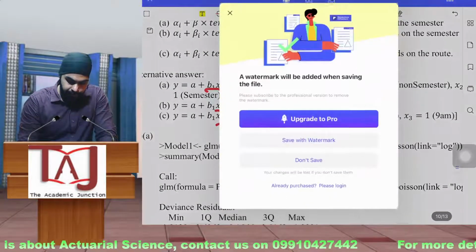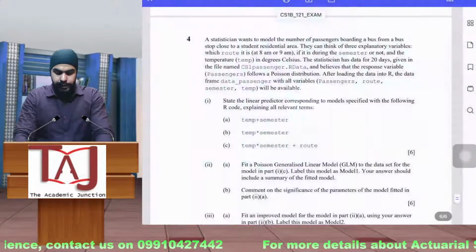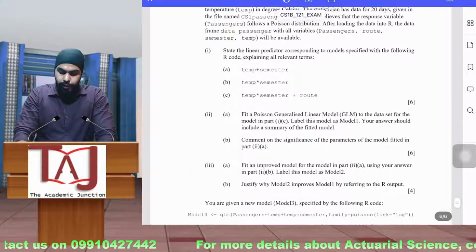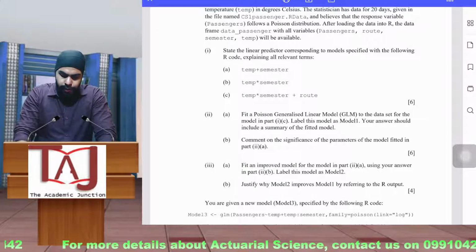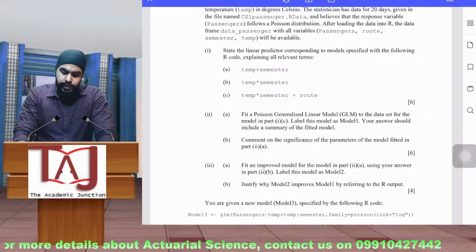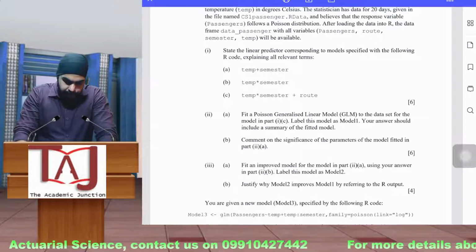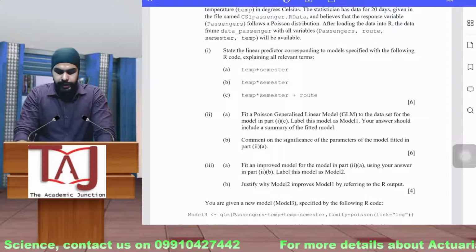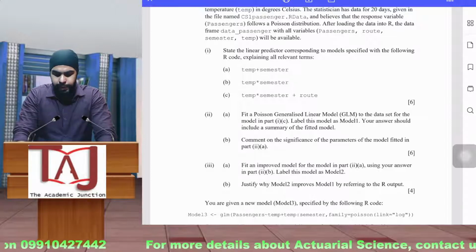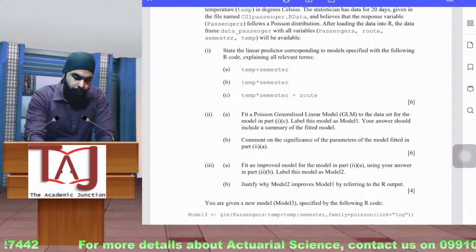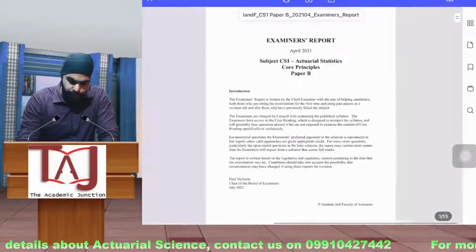And after that, you are asked to fit a Poisson generalized linear model. So you have to use the GLM function. It is a very direct question. It is Poisson, so you can use the Poisson family and model the data. Basically that is it. It is worth 6 marks. You then have to comment on the significance of the parameters that we have already discussed in class. Let's open it up again and let me just show you.